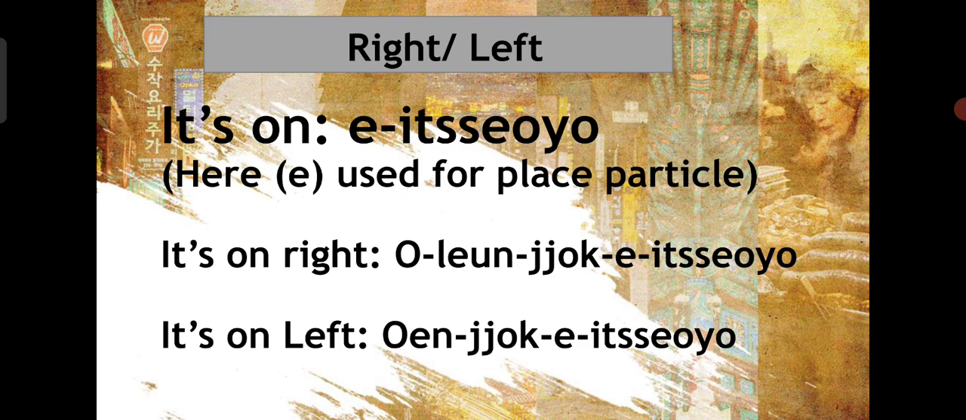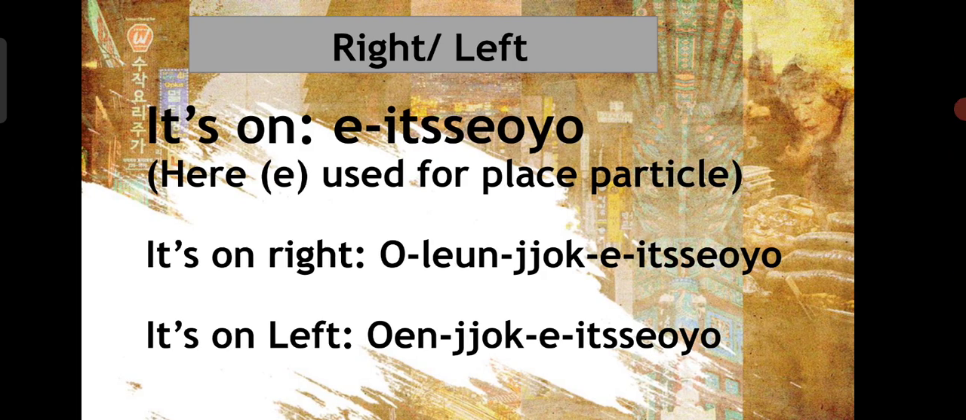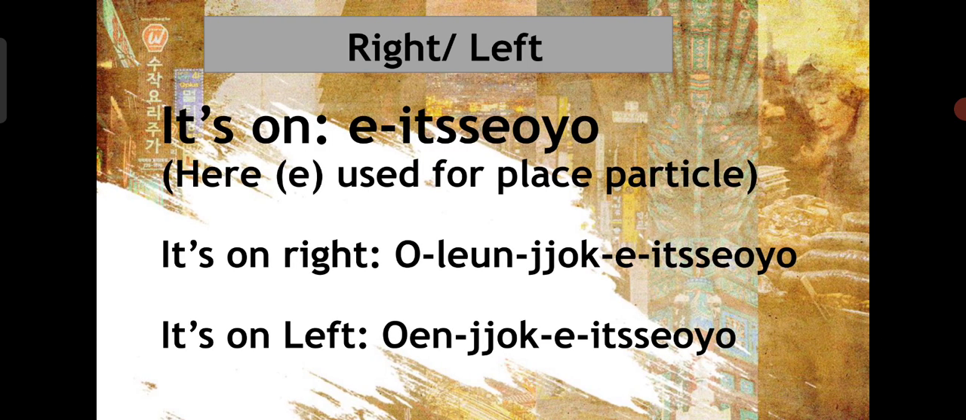For example, a restaurant, restroom, pharmacy. It's a place, right? So for place related words, we can use 이. So "it's on" means 이 있어요. 이 있어요. Repeat after me. It's on, 있어요. 이 있어요.